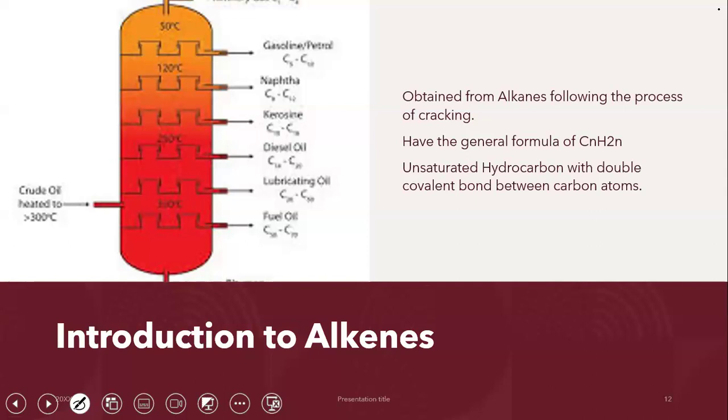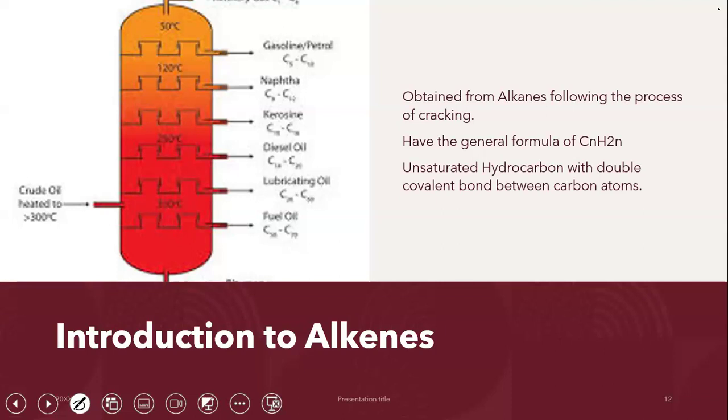Now, alkenes have the general formula CnH2n. Just like with alkanes, the n stands for the number of carbon atoms. So if I have 2 carbon atoms, the formula will be C2H4. Now, alkenes are not found very commonly in the environment.